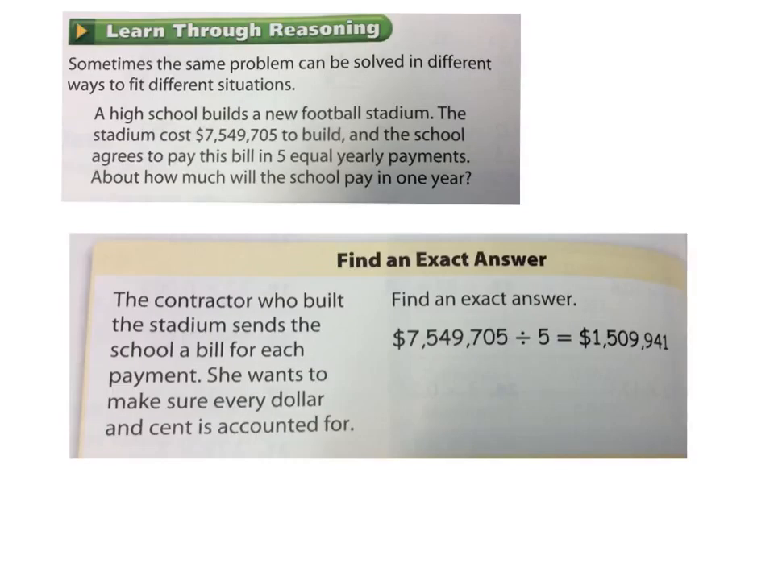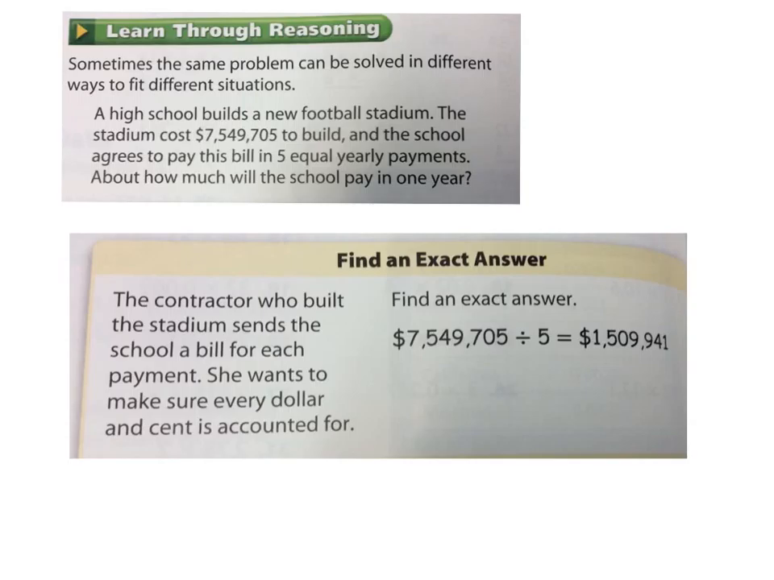Sometimes the same problem can be solved in different ways to fit different situations. So here's the situation. A high school builds a new football stadium. The stadium costs $7,549,705 to build, and the school agrees to pay this bill in 5 equal yearly payments. How long is the school going to take to pay? 5 years. One payment each year for 5 years.